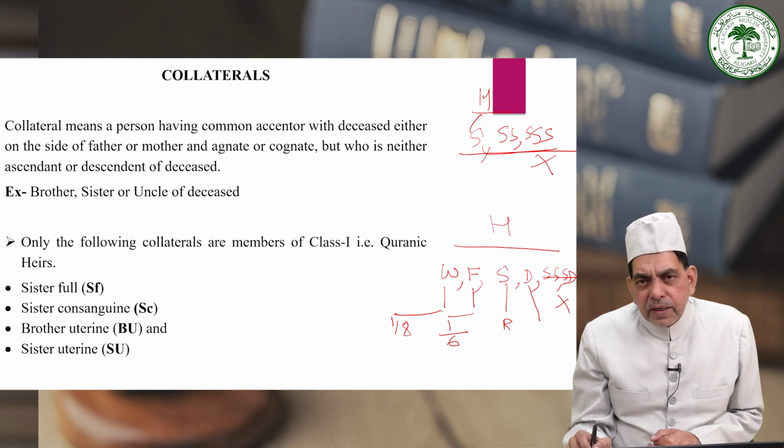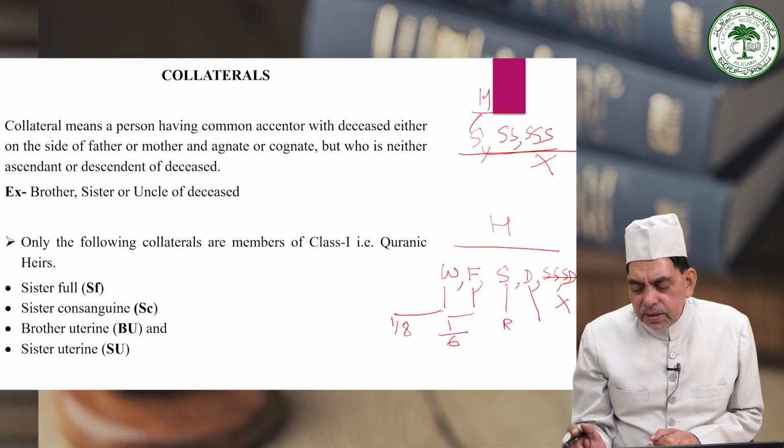Therefore, primarily the daughter class is entitled to inherit as a class 1 Quranic heir. And the Holy Quran for this class has fixed a maximum and minimum quota of share. If the claimant from the daughter class is single, then the quota for the single claimant is 1 by 2 of the net property. If the claimants from the daughter class are more than 1, then